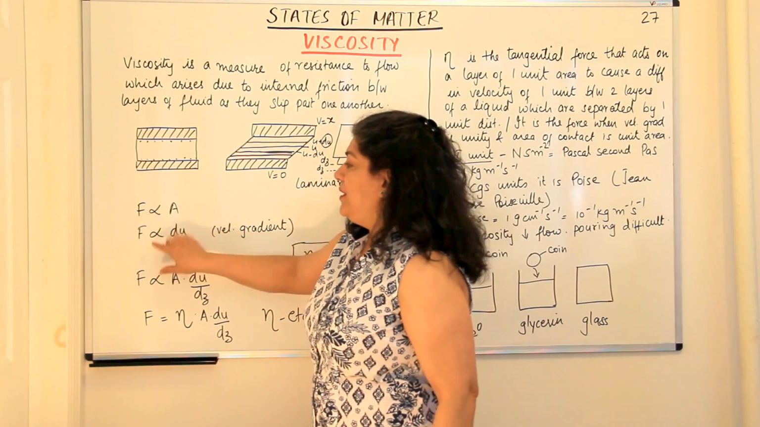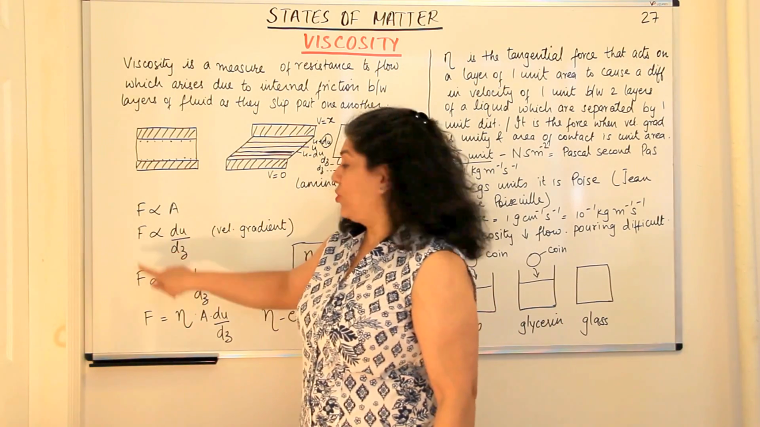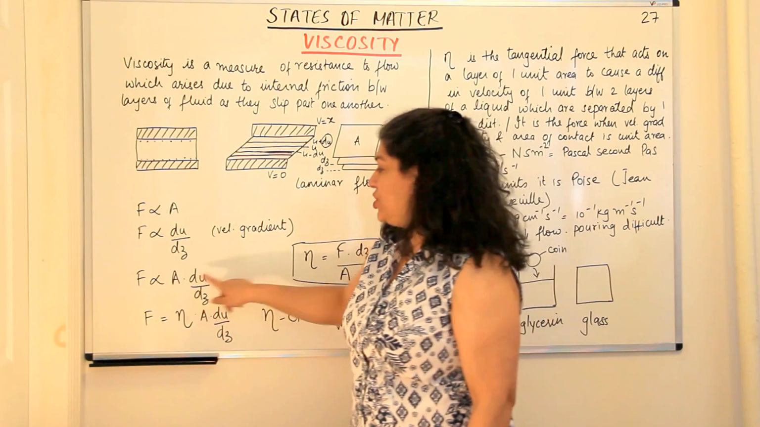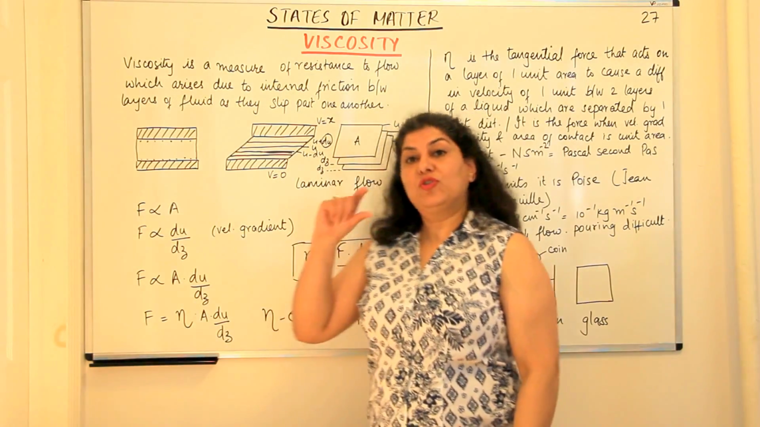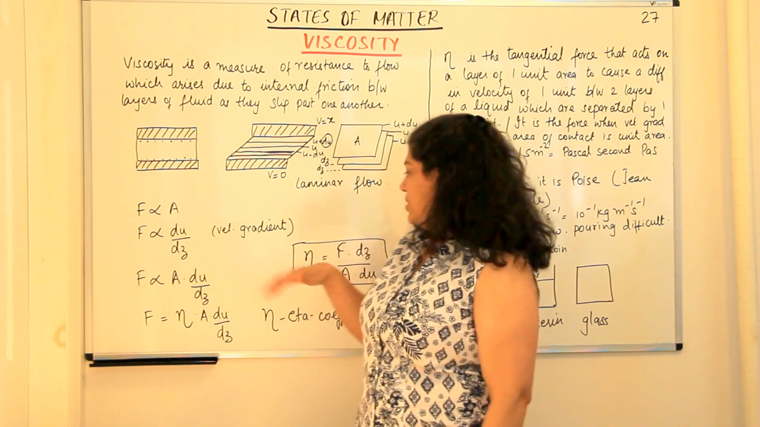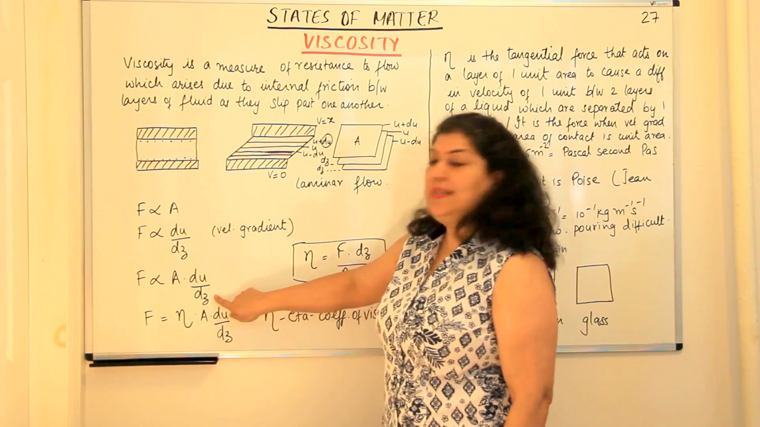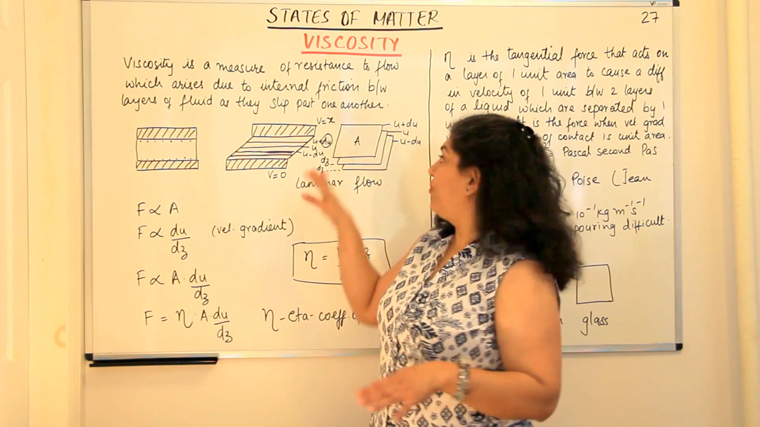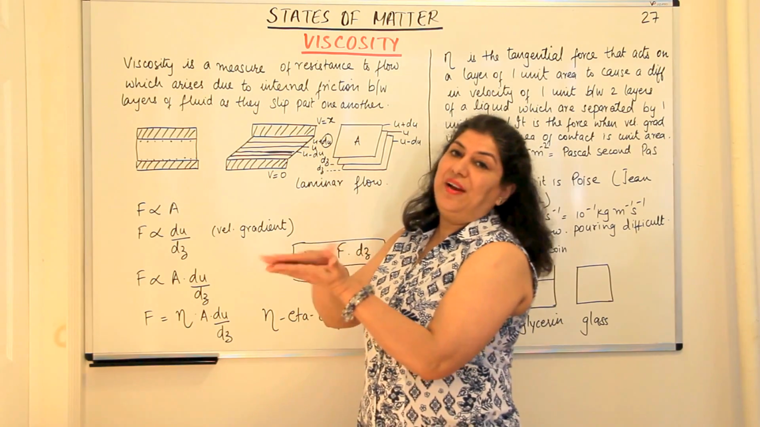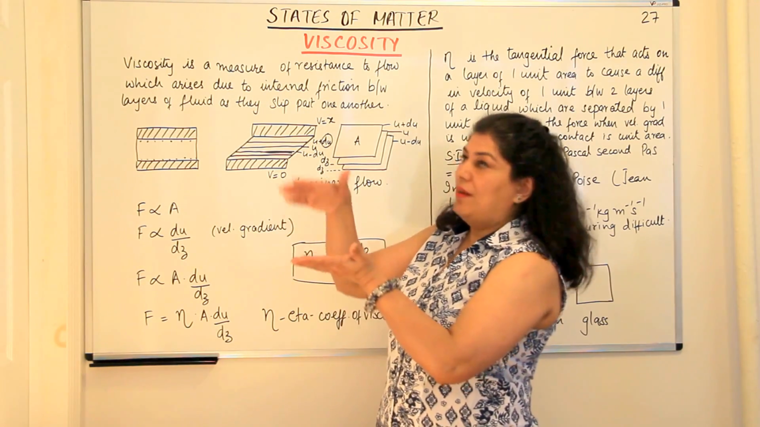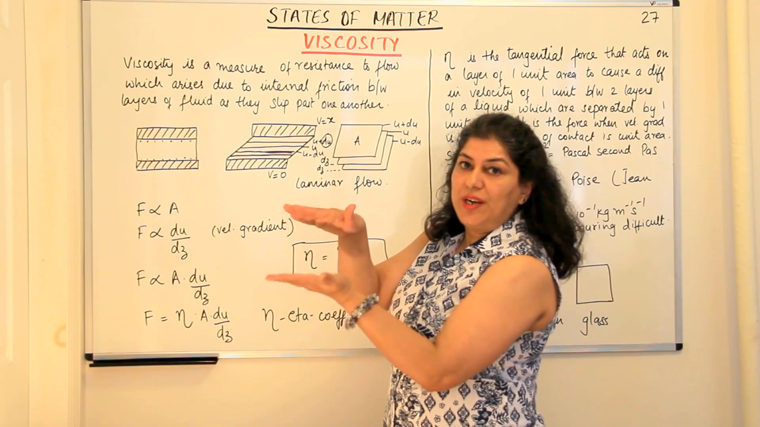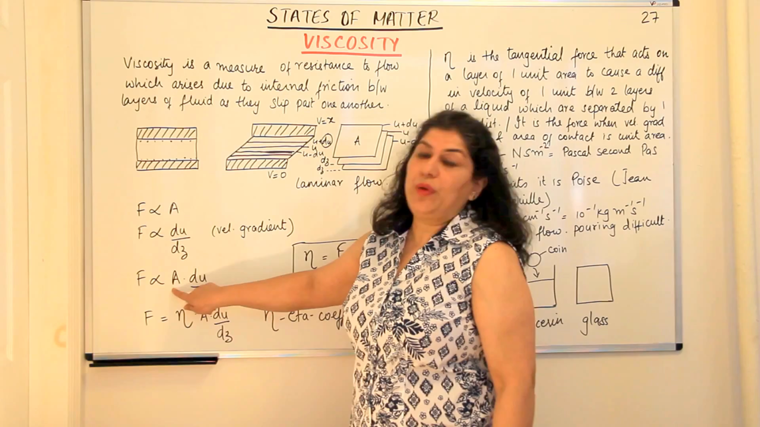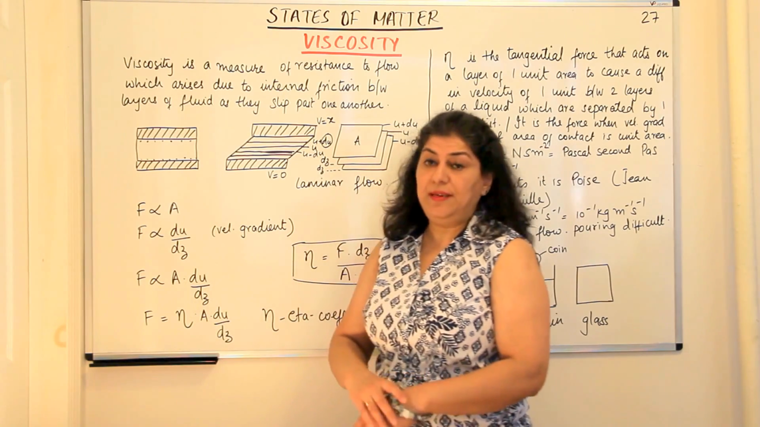If you combine these two, the force of viscosity is directly proportional to area into the velocity gradient, which is du upon dz. Because du was the small change in velocity with every layer, and dz is the distance between each layer. We know the size of molecules of one liquid is the same, so every layer will have the same distance between each layer. So force is directly proportional to A into du upon dz.